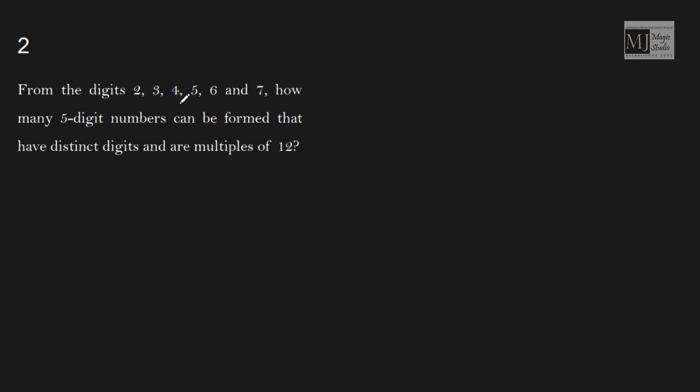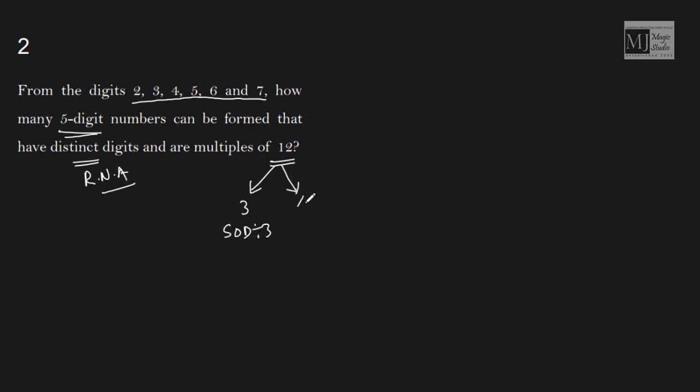From the digits 2, 3, 4, 5, 6 and 7, we have 6 digits. How many 5-digit numbers can be formed that have distinct digits, that means repetition is not allowed, and are multiples of 12? Multiples of 12 means it should be divisible by 3, that means the sum of digits should be divisible by 3, and it should be divisible by 4, that is, the last 2 digits of the number should be divisible by 4.